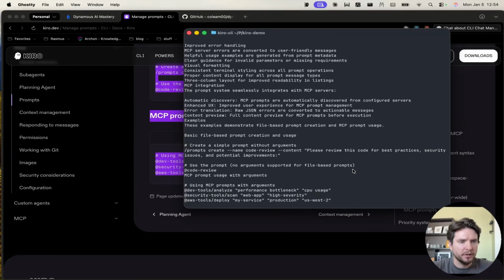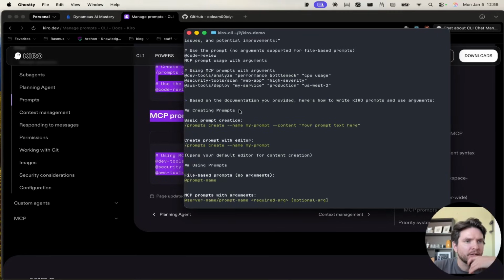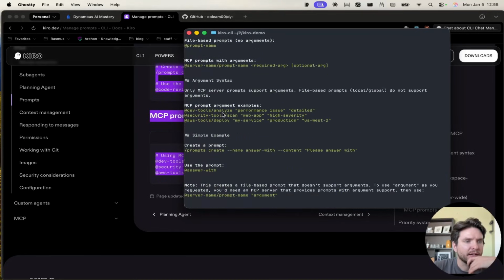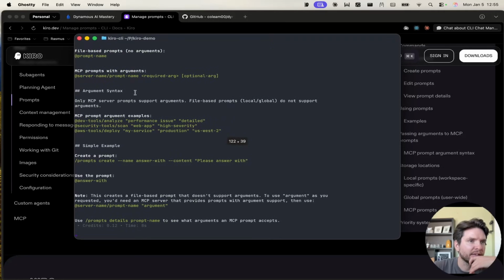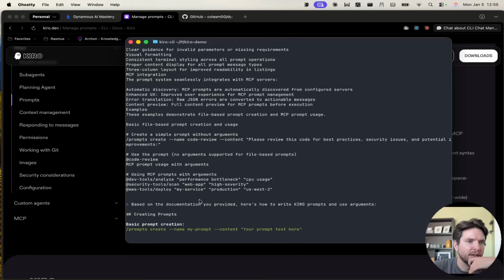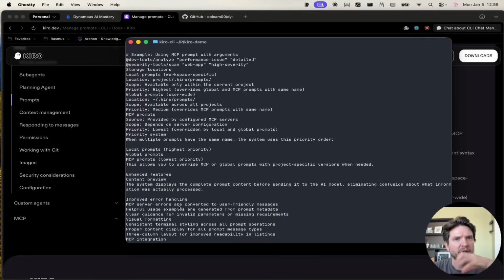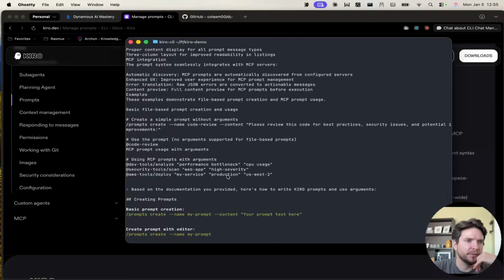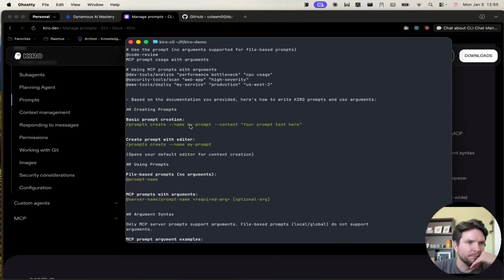Okay, I'm just going to give it the documentation. Something about the CLI interface, the UI of it, is hard to read, much harder to read than Claude Code. Where is my message versus where is the answer is a little bit hard to determine. So not a huge fan of that just now, but let's see.